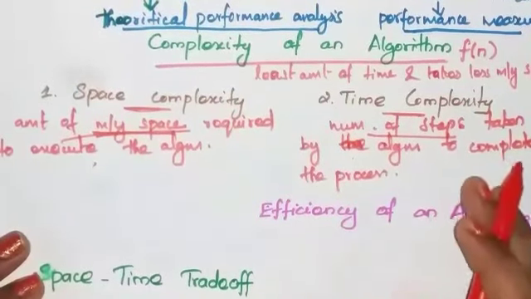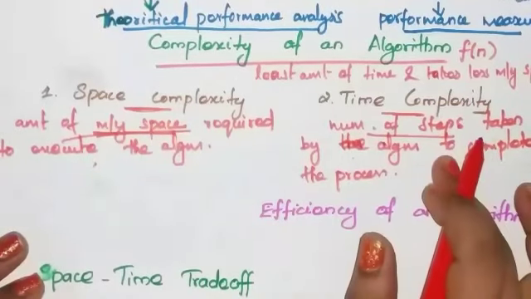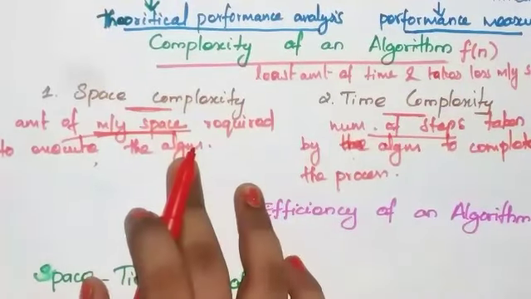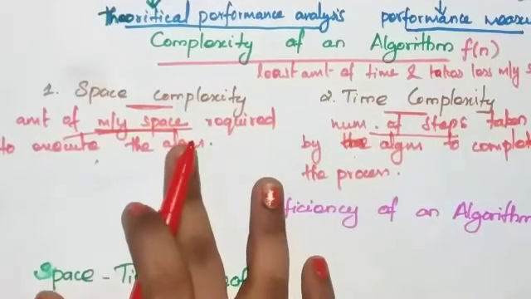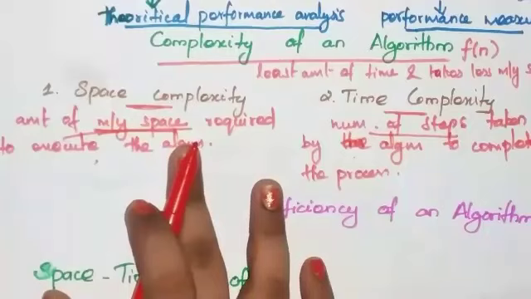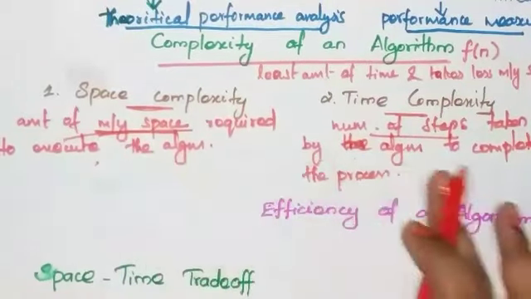How much time the program will take during its execution is called time complexity. What is space complexity? How much memory space will be required for successful execution of the program. So this is space complexity, this is time complexity.